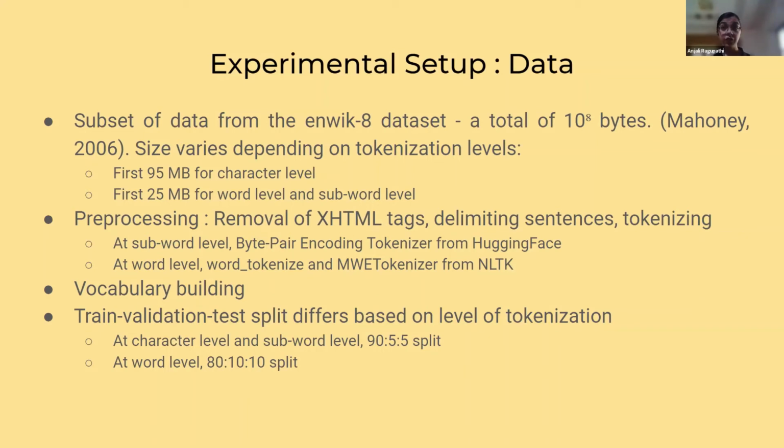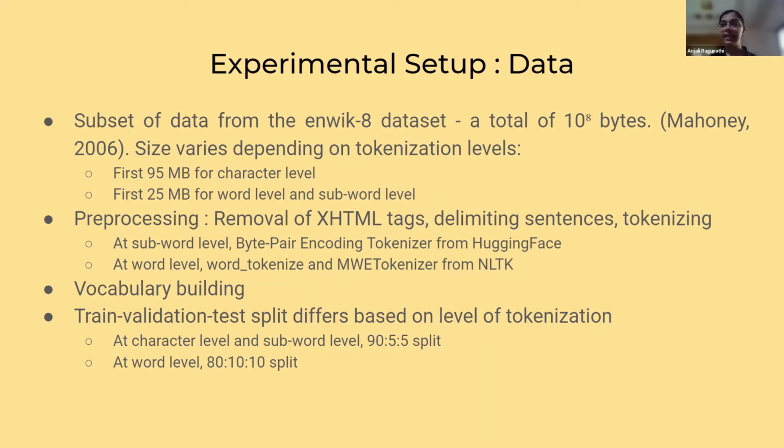This was because the large vocabulary at the word level would impede execution by creating too many parameters, thus resulting in memory mismanagement. That's why we read less data for the word and the subword level. For pre-processing, we removed XHTML tags because there is a lot of Wikipedia information in the dataset. And we used the enwik8 dataset specifically because it was originally used in the compressive transformer paper, so we wanted to maintain that standard.